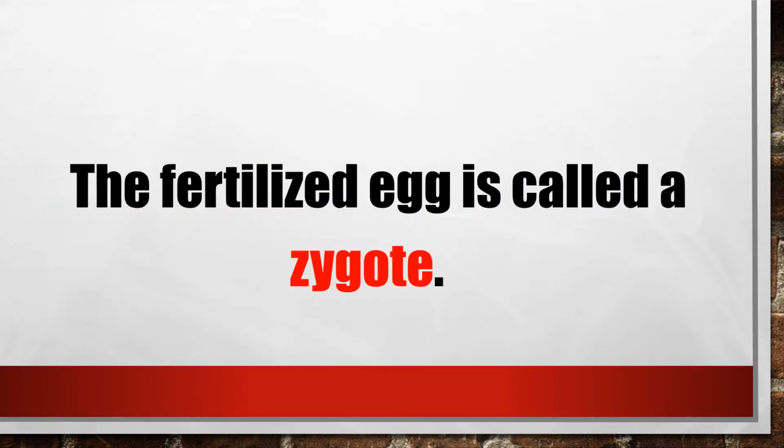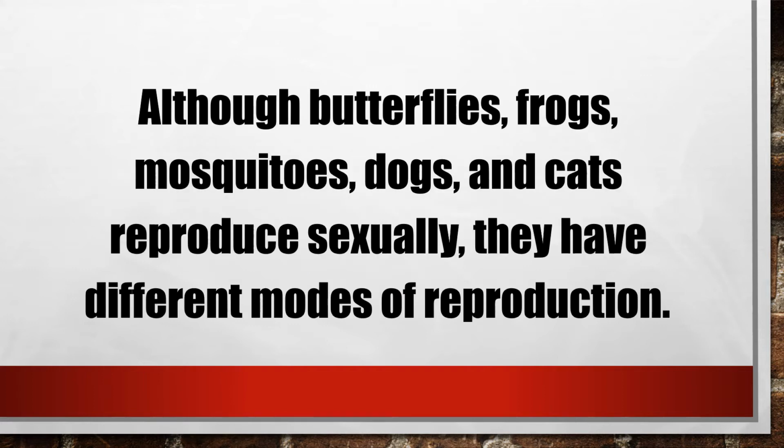The fertilized egg is called a zygote. Although they reproduce sexually, they have different modes of reproduction.